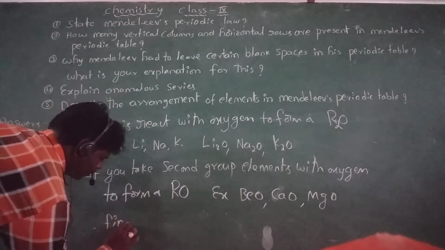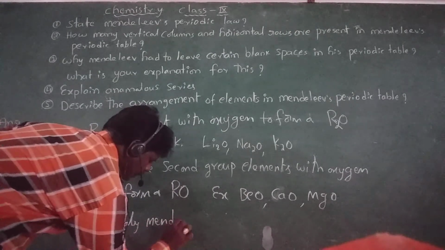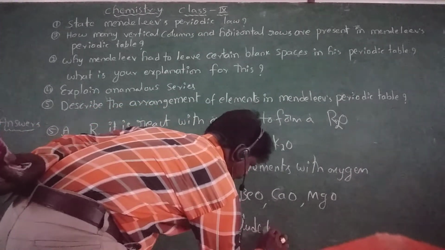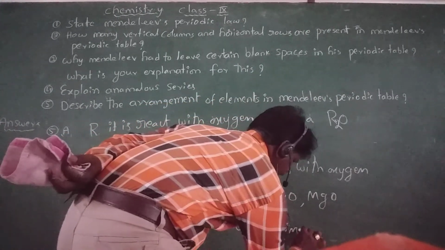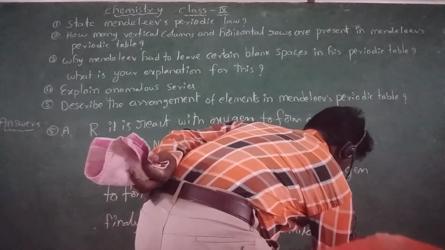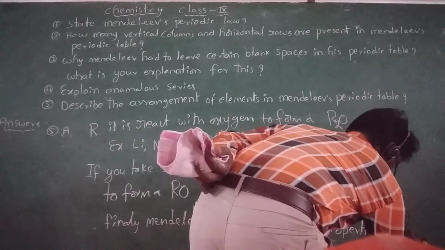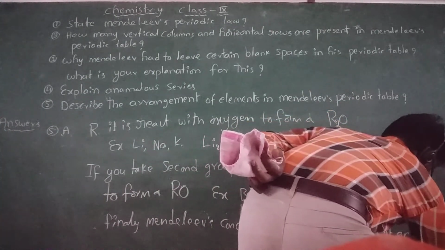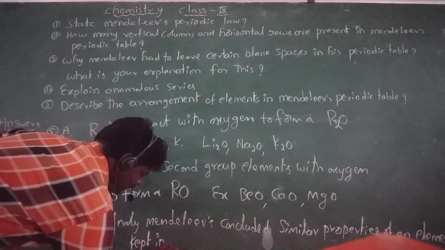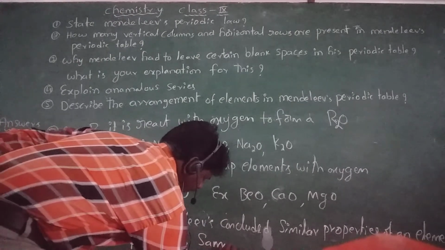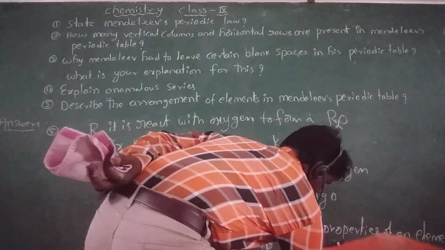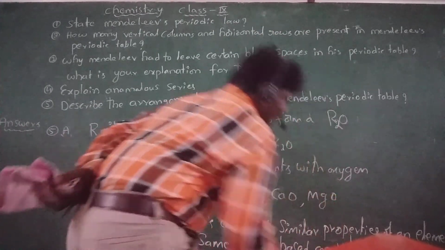So finally, Mendeleev concluded that similar properties of elements are kept in the same group based on valency.